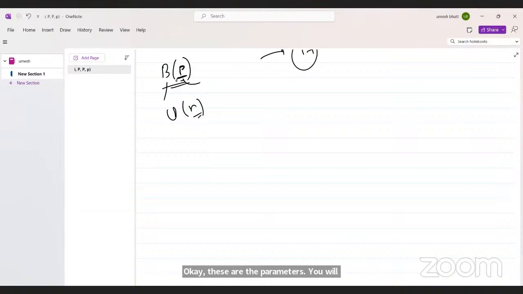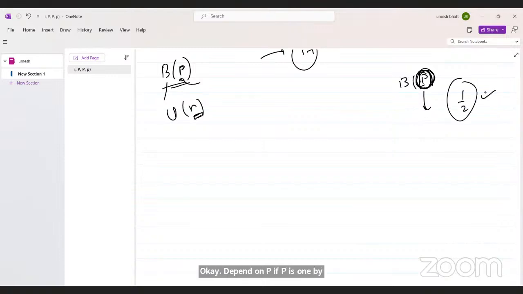These are the parameters. You will discuss this in a later course. So if someone tells you that you have a Bernoulli random variable with p, then this defines your random variable. It depends on p. If p is 1 by 2, then you know this is the coin case. If p is 1 by 4, then this is another Bernoulli random variable. So these are the parameters.